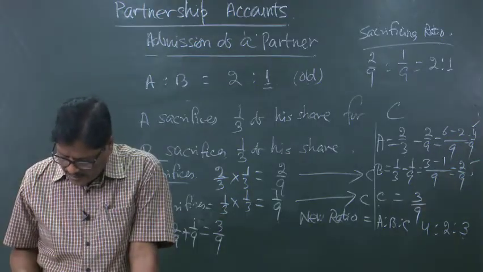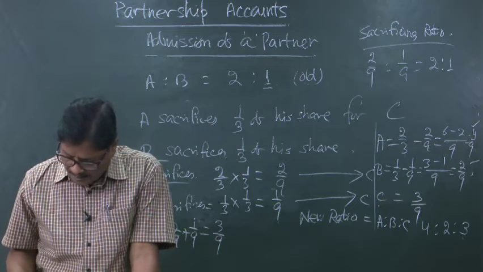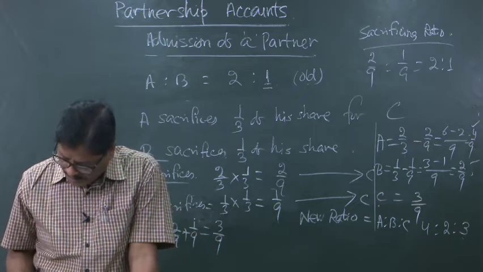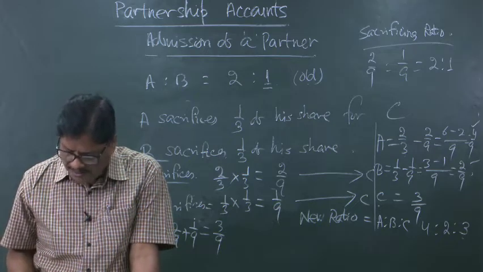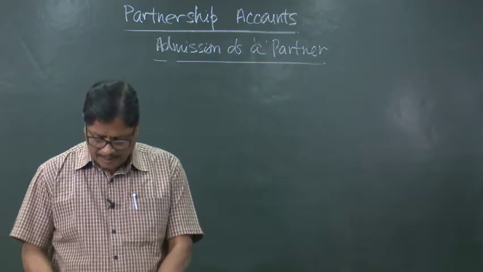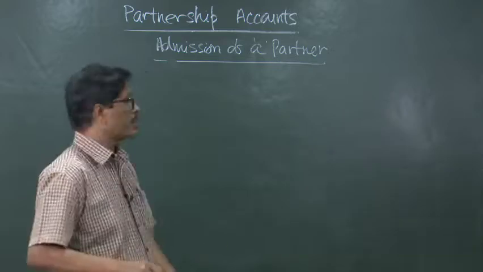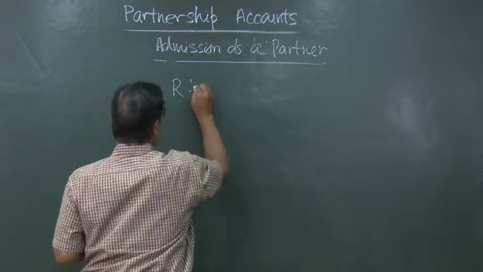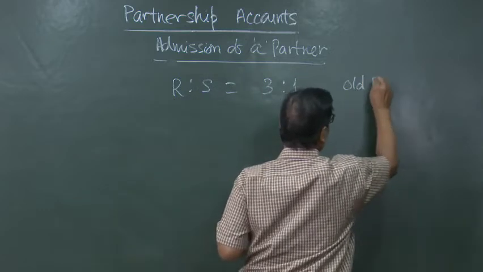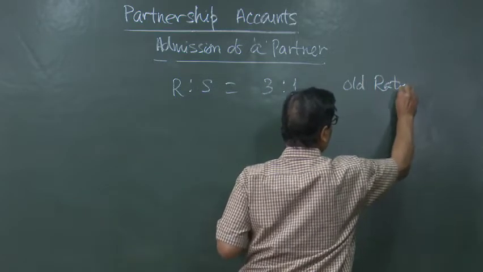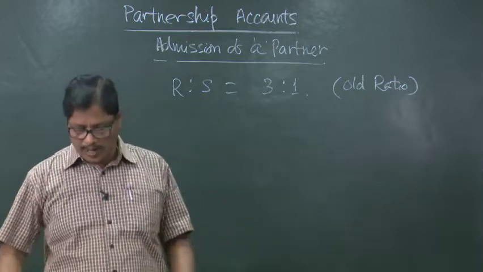In another case, a partner acquires his share from the old partners in a particular ratio. Like here, for example, Ram and Sam are partners sharing profits and losses in the ratio of 3 is to 1. R is to S is equal to 3 is to 1. This is the old ratio. Old ratio between Ram and Sam is 3 is to 1.